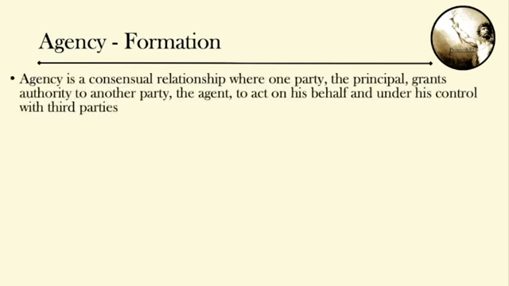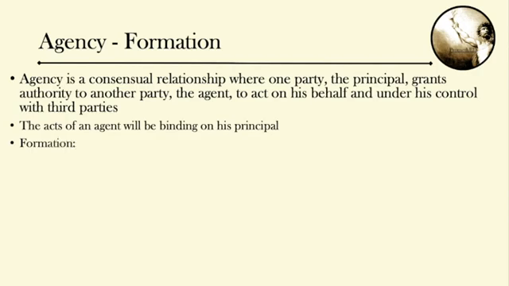Let's start by discussing the formation of an agency and the definition of an agency, which is a consensual relationship where one party, the principal, grants authority to another party, the agent, to act on his behalf and under his control with third parties. So control is a fundamental element of the agency definition. The acts of the agent will be binding on his principal.